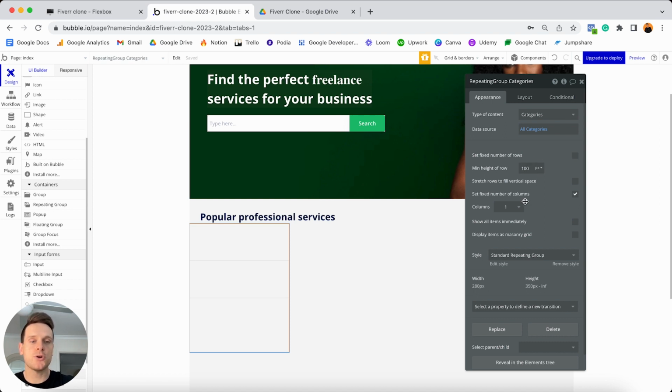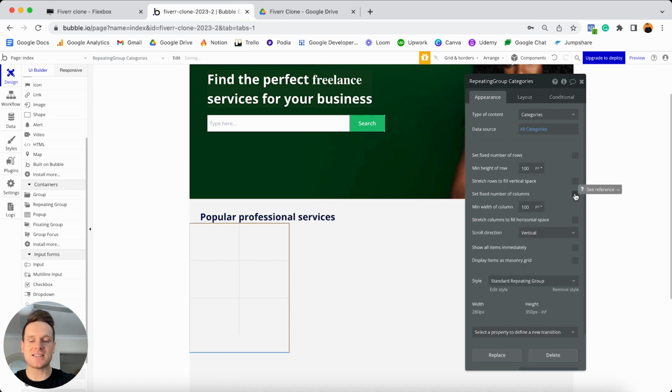What you'll also notice is that this repeating group has a fixed number of columns. The columns is how many cells are on each individual line here. Right now, as this current setting stands, there's 1 cell on each individual line, which just means that there are going to be multiple lines stacked vertically in our repeating group. That's not the experience we want to create, because if you remember, the repeating group on the Fiverr homepage was positioned horizontally. All of the tiles were positioned side by side. So I'm also going to unselect that this should be a fixed number of columns.